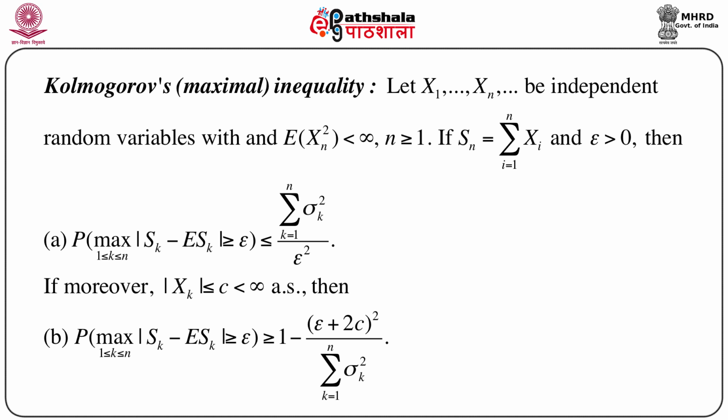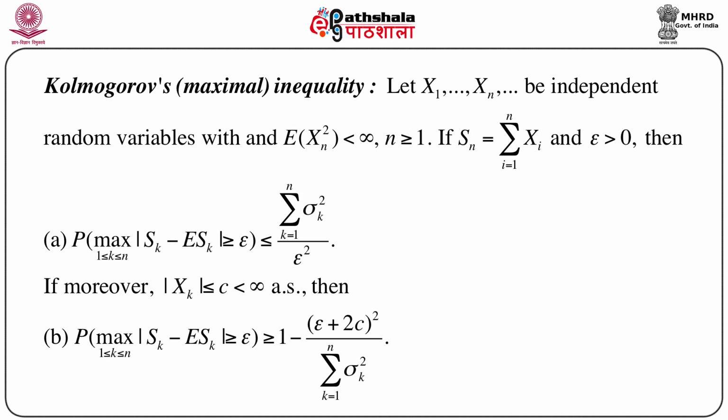Now, the expectation of Xn square is less than infinity for n greater than or equal to 1, that means for every n. Define Sn as usual, the summation of Xi, i equals 1 to n, and choose epsilon greater than 0.